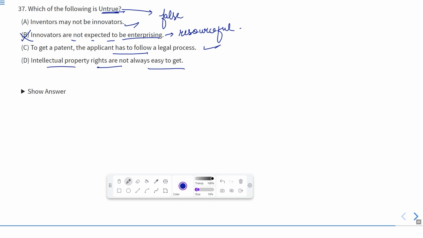Intellectual property rights are not always easy to get. Of course. So according to this, B is the correct answer, because innovators need to be imaginative and creative. They should be resourceful. But here it is given that they are not expected to be enterprising, which is incorrect. So this is very simple. B is the correct answer.